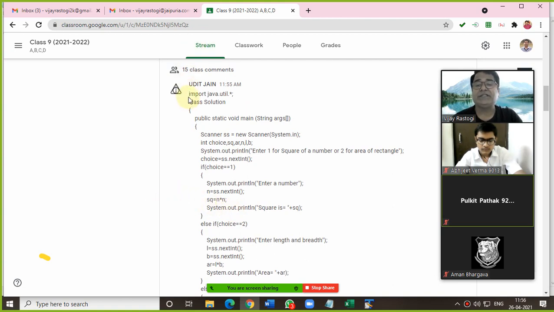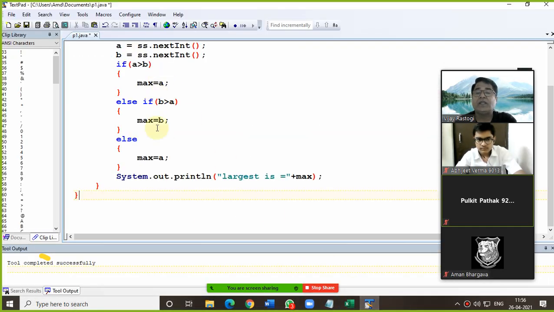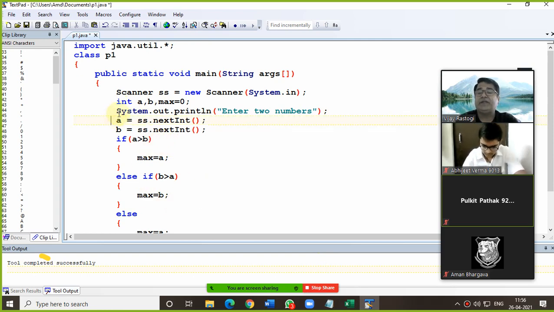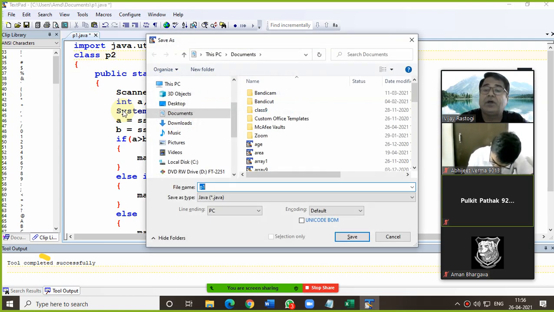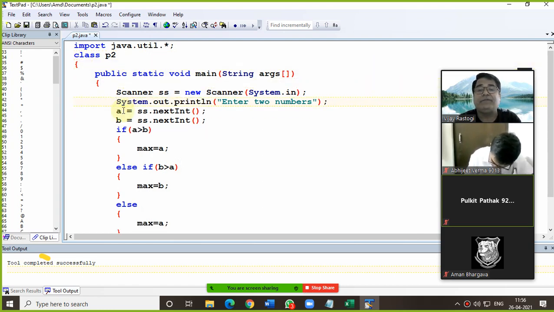Okay, so children, let me tell you this solution. Now, let me discuss this. So in this program, see, what we are supposed to do, first of all, is print the menu. For printing the menu, everybody knows how to do that.